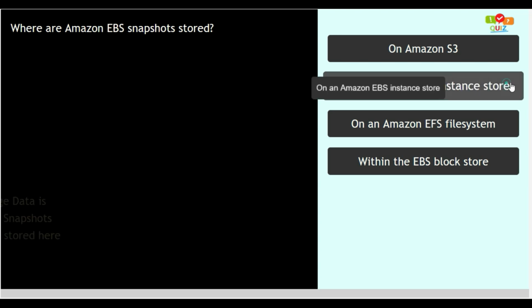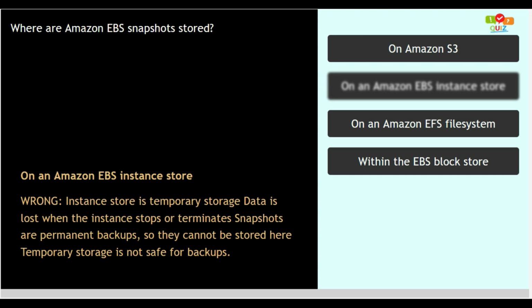Option number 2. On an Amazon EBS instance store. This option is wrong, as instance store is temporary storage. Data is lost when the instance stops or terminates. Snapshots are permanent backups, so they cannot be stored here. Temporary storage is not safe for backups.